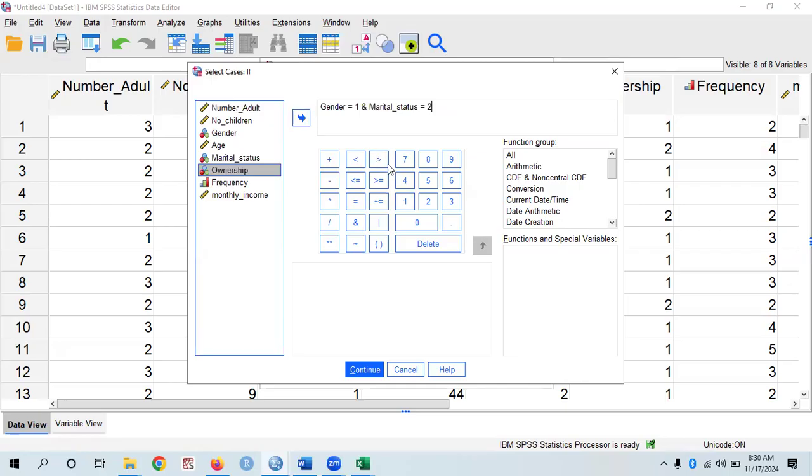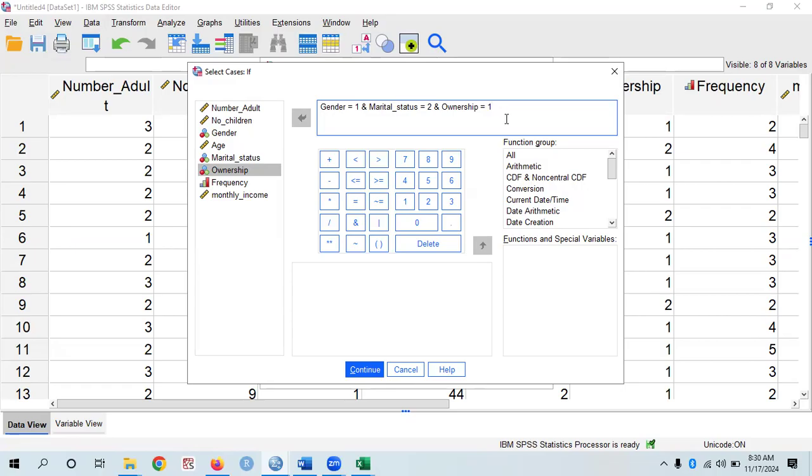We forward it. So let me use "and" first. We are combining them. And ownership, then forward it. Ownership is what? Own their own apartment. So that is 1, that's own. We set to 1. So this three-part statement is saying male, married, living in their own apartment. That is any male that is married and living in their own apartment.